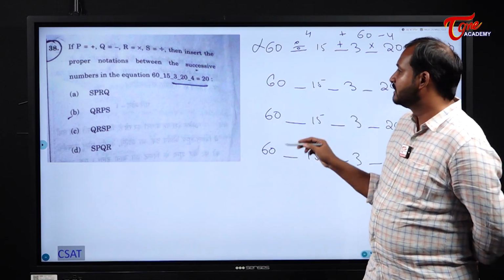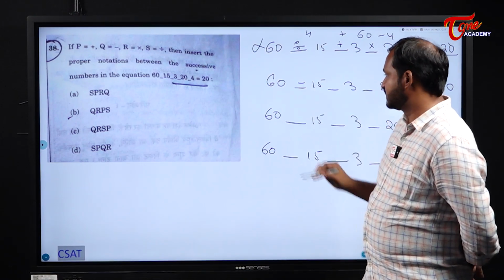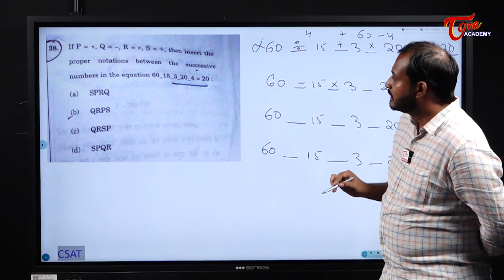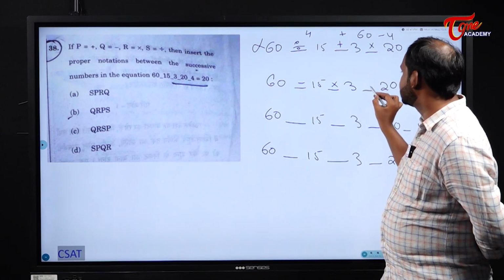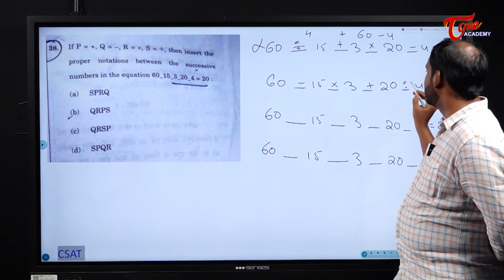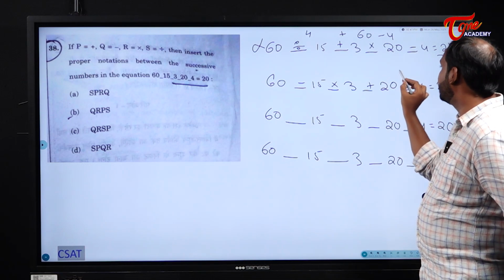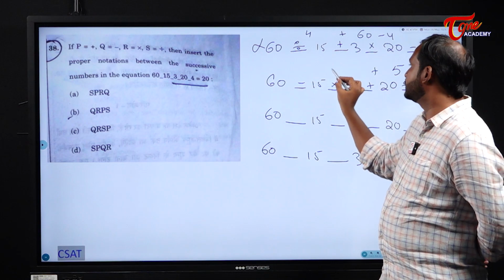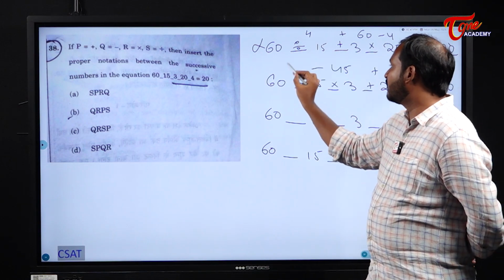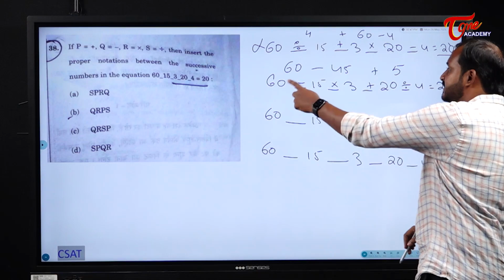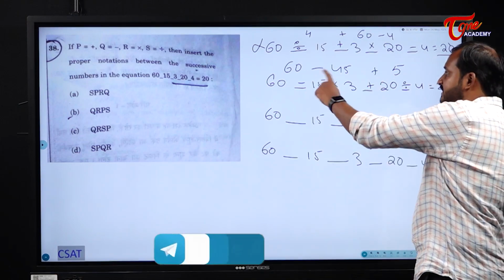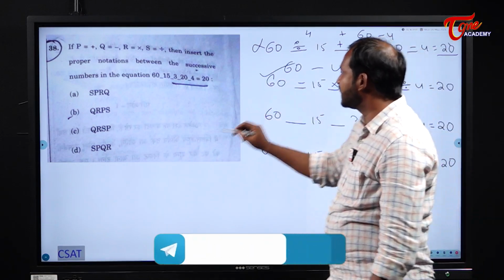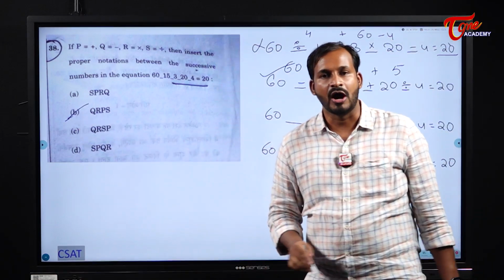Now come to the second one. 60, Q means what? Minus. R means what? Into. Next, P means what? Plus. And S means what? Division. First what should I do? I should divide. 20 divided by 4, what did you get? 5 plus. Next multiplication, 15 3s are 45 minus, and what will I have? 60. Now please see here, 60 plus 5, what did it become? 65. 65 minus 45, what is it? 20. So 20 is equal to 20, right? So the second option is satisfying. So our answer here is option B.